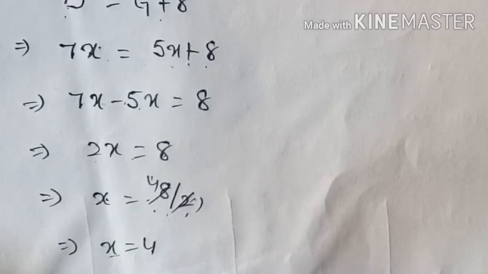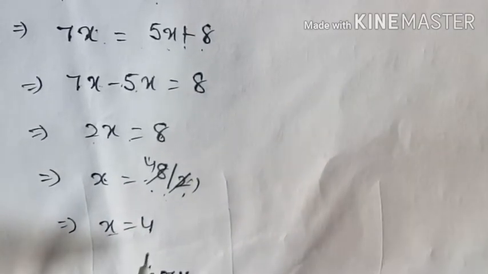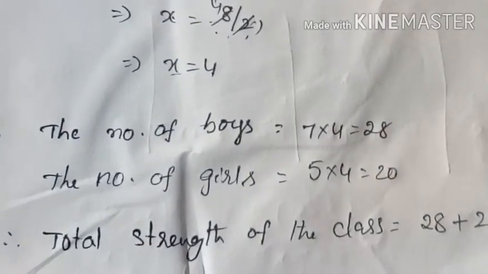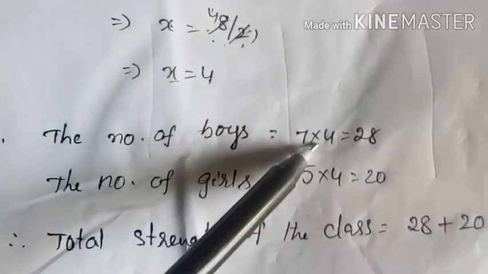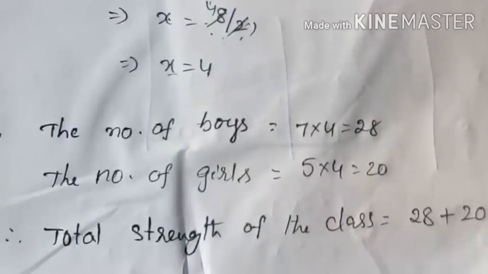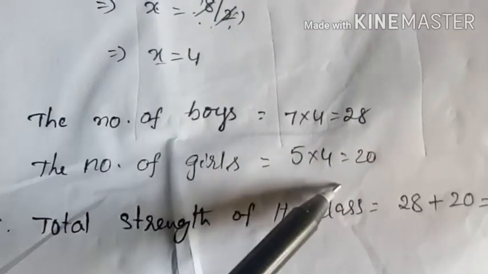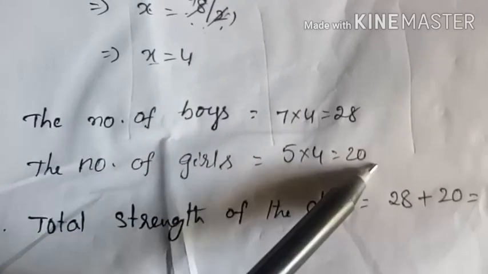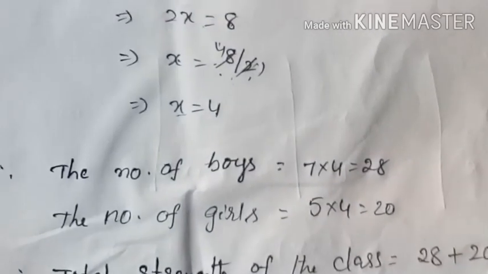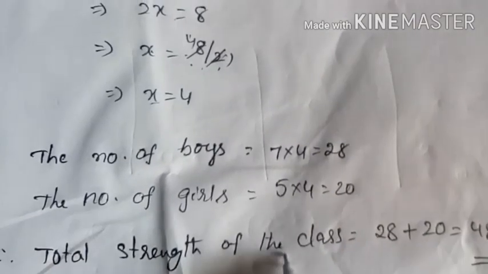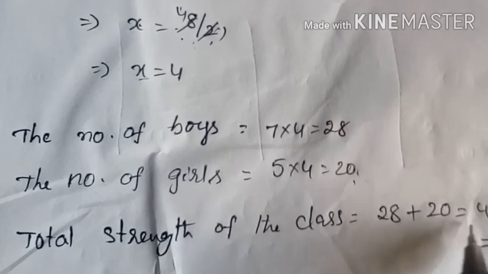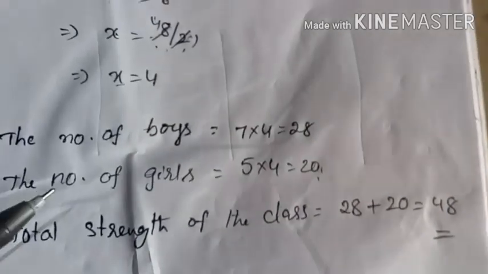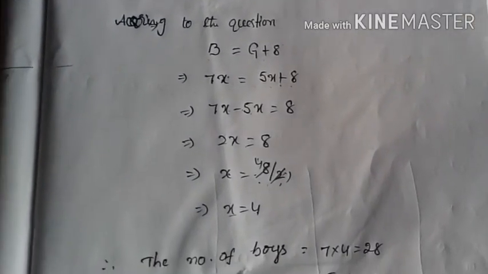What is x? It is the relation between the ratio. Therefore, the number of boys is equal to 7x, so 7 into 4, that is equal to 28. At the same time, the number of girls is 5 into 4, that is equal to 20. But here they are asking the total strength of the class. So total strength means we should add the number of boys and number of girls, that is 28 plus 20, that is equal to 48. So in this way we have to find the solution.